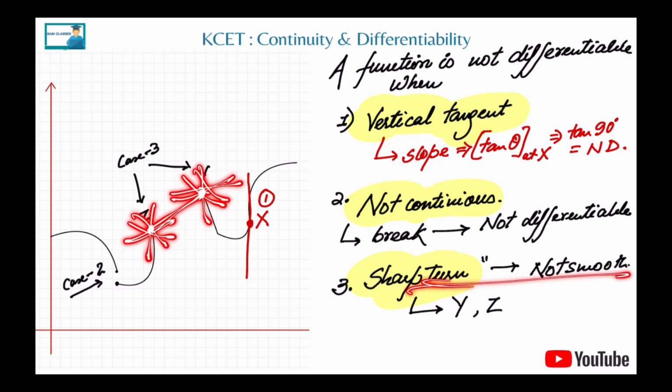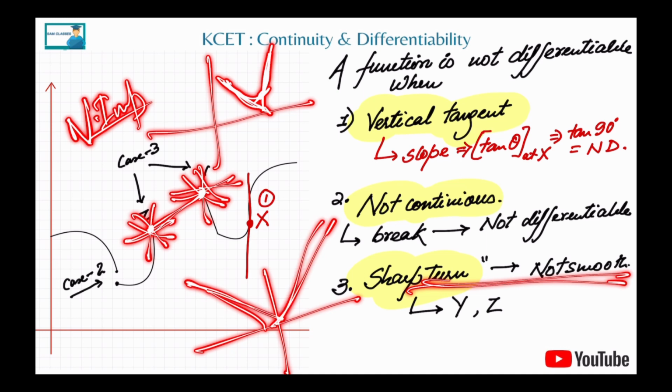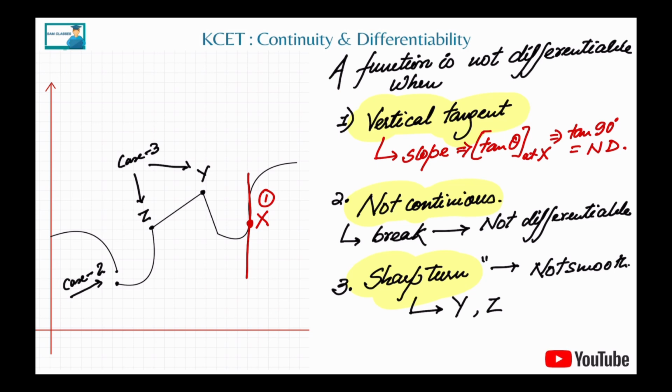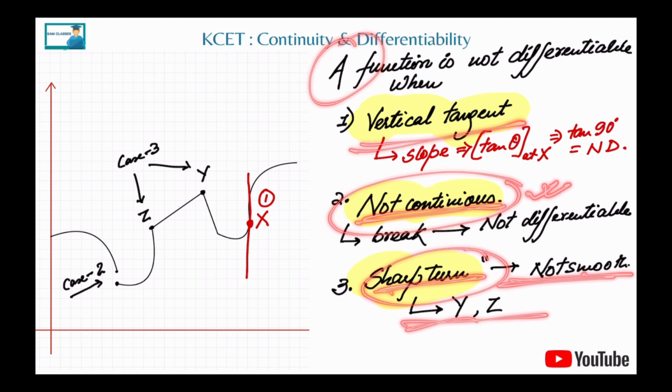So again, whenever you see a graph, and a lot of books define differentiability this way, whenever a function has sharp turns like mod x, very important, mod x graph. Okay, if you see it has a sharp turn at the point where it is getting 0. So at x equal to 0 it has a sharp turn. Okay, so not differentiable at this point. For all other points, yes, definitely differentiable, but at this point of 0 it was not differentiable. Clear? So three things we need to understand. One, vertical tangent. Second, when it is not continuous, we don't talk about differentiability. And third, when it is having a sharp turn, not smooth, then directly we can say it is not differentiable.